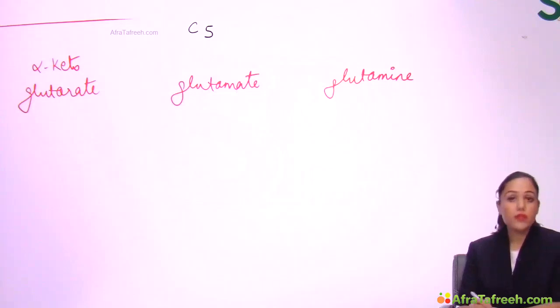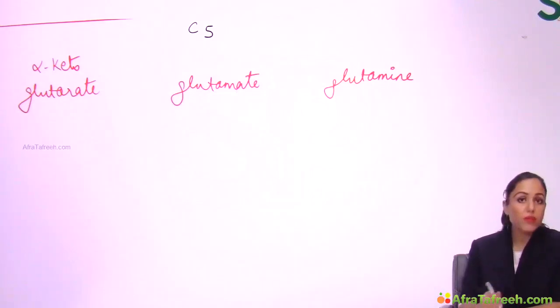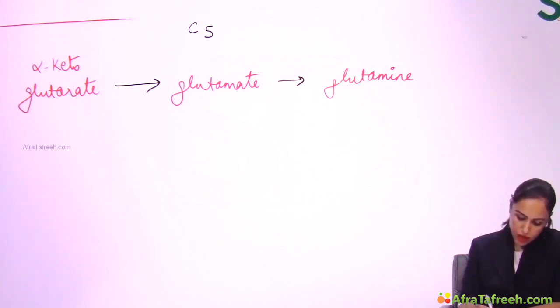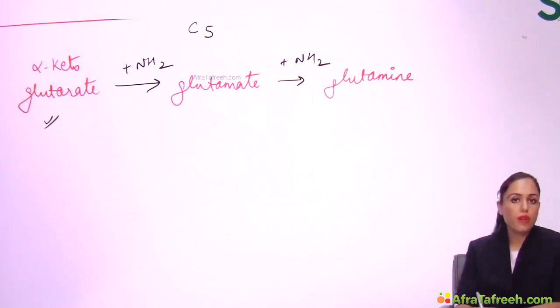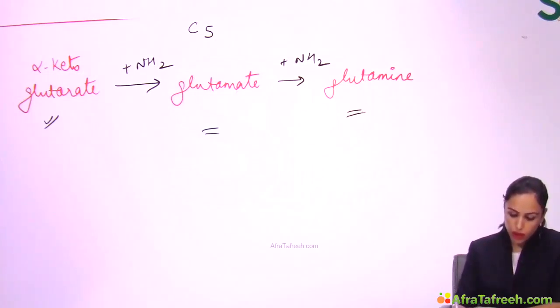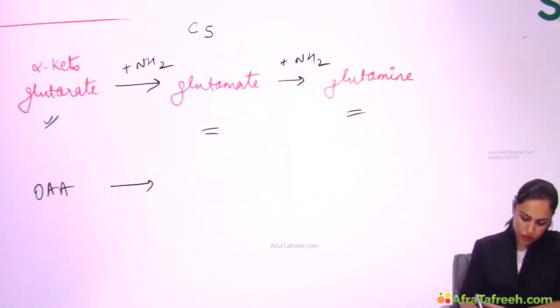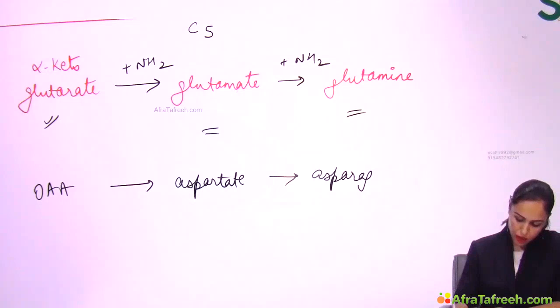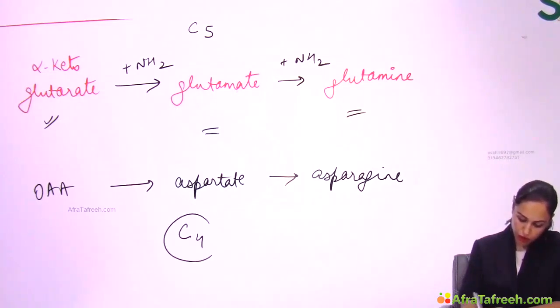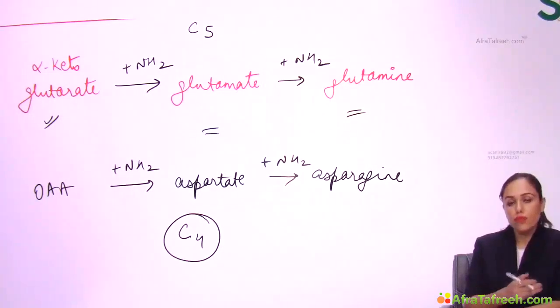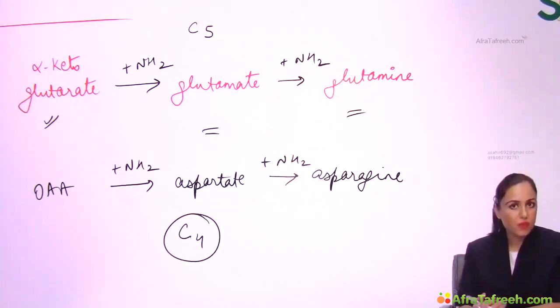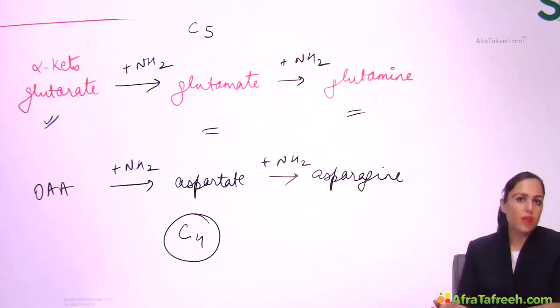Now it is very easy to learn the difference when I have written these 3 compounds like this. On the right hand side, make an arrow and keep on adding amino groups. So if you add 1 amino group to alpha ketoglutarate, it becomes glutamate. You add 1 more amino group, it becomes glutamine, right? Similarly, oxaloacetate will form aspartate, which will further form asparagine. All these compounds have 4 carbons, and again, keep on adding amino groups: add 1 amino group to oxaloacetate, it becomes aspartate. Add 1 more amino group to aspartate, it becomes asparagine.